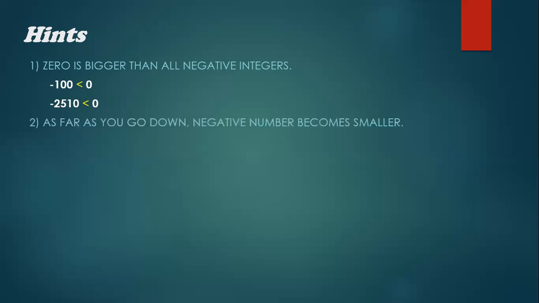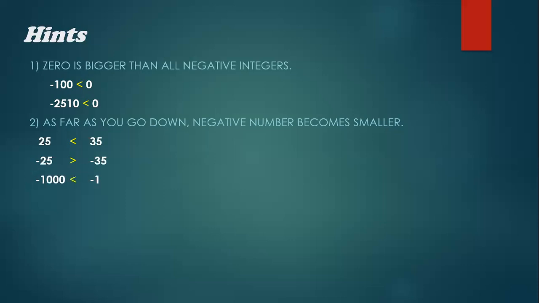Okay. The second hint is: as far as you go down, negative numbers become smaller. First example, if 25 and 35, you know 35 is greater than 25. That's why I wrote it in this form. But if I ask you about -25 and -35, if you pay a little attention, when we go downward from 0, -25 comes first and -35 comes even below it. That's why -35 is less than -25.